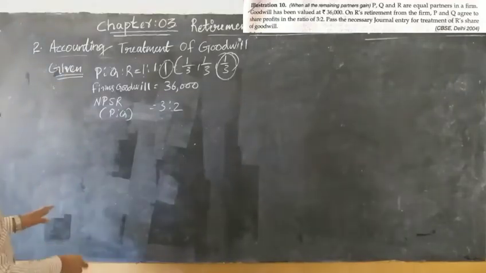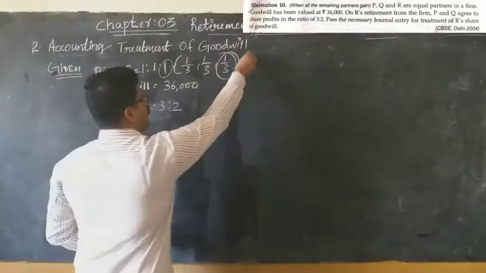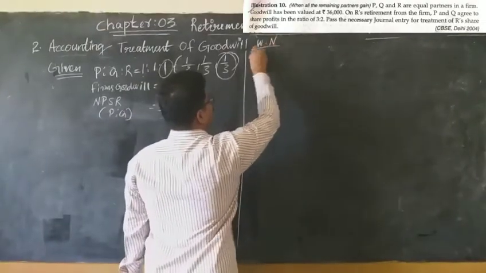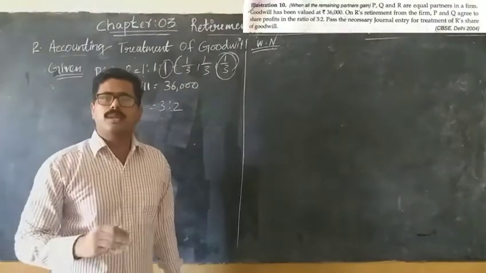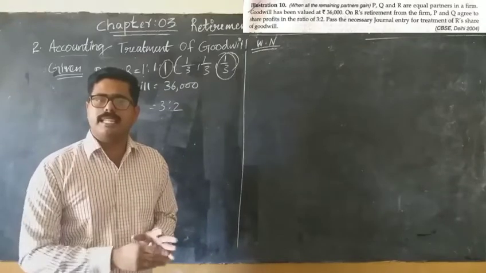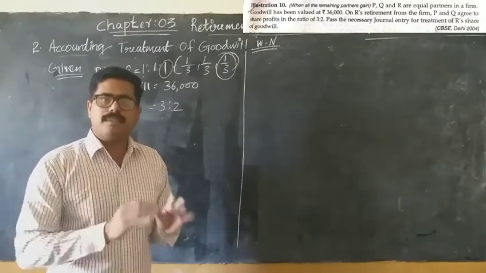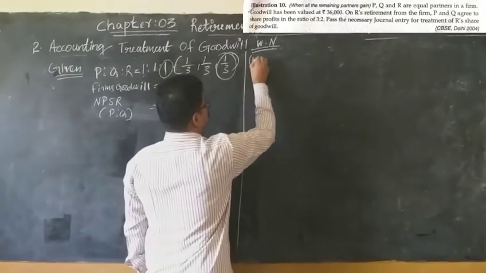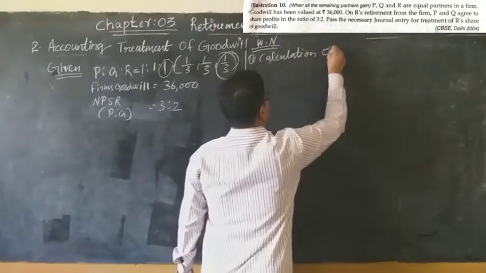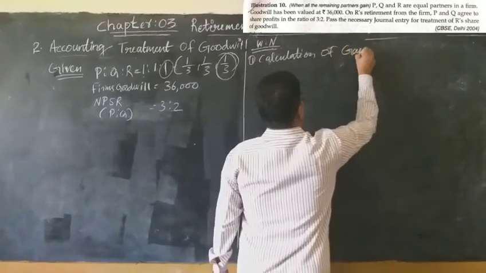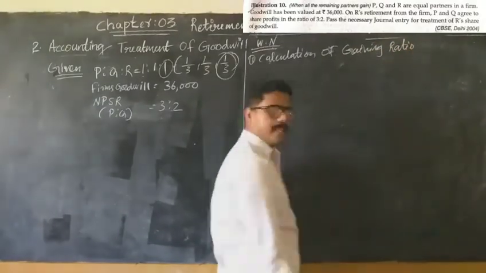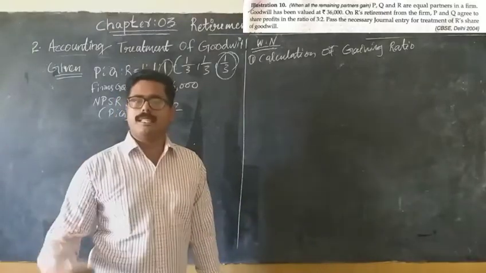Okay, so first you leave space for one journal entry. And the next one is the working note. Under the working note, we have to start with the calculation of gaining ratio, because in the gaining ratio only we can compensate the retiring partner. So first we have to calculate the gaining ratio. How to calculate the gaining ratio? Gaining ratio is equal to new ratio minus old ratio.